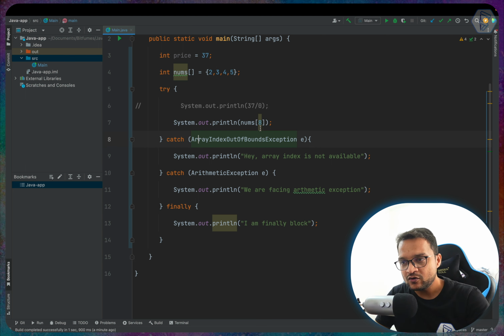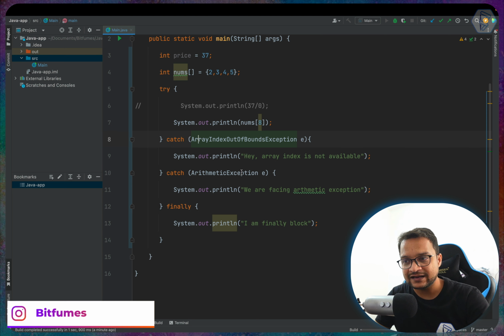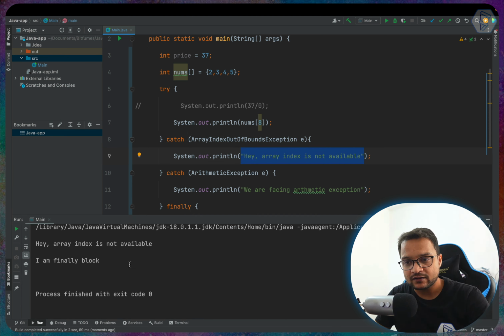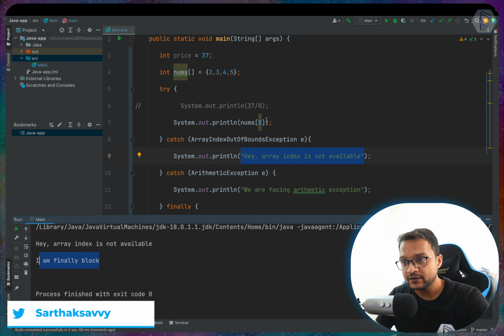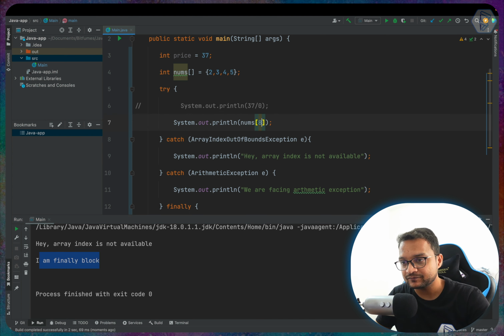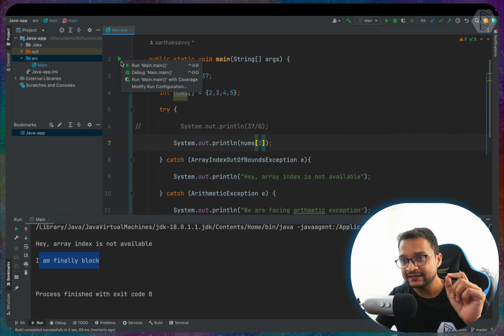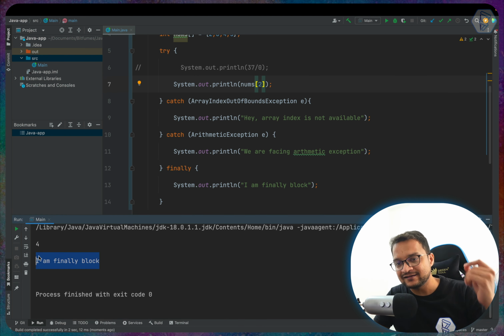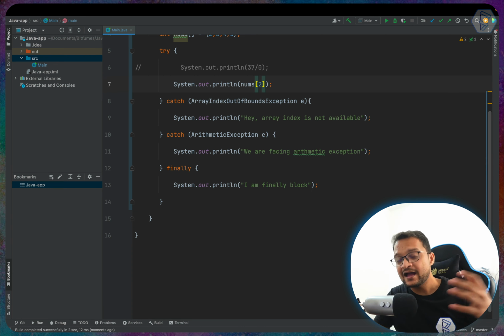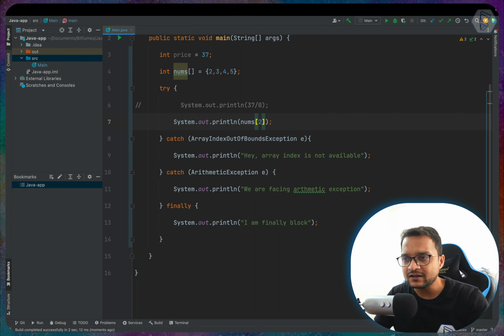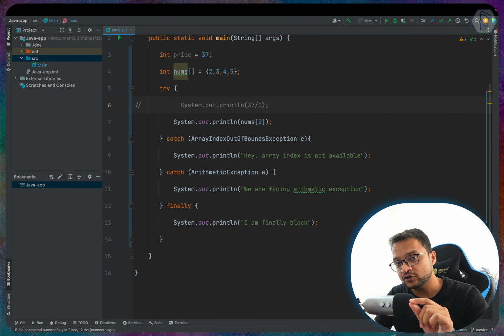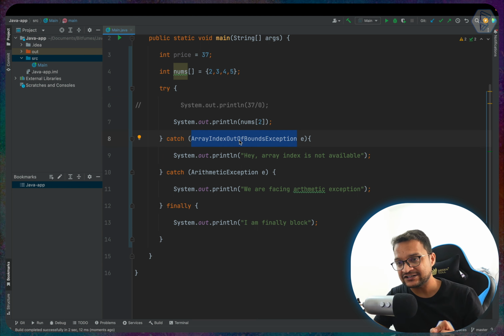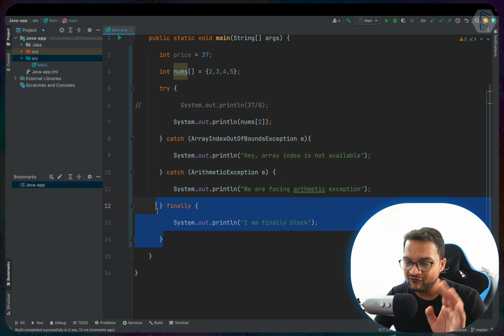So see, right now we obviously have an error, so we should get the array is not available, and then after that the finally block. Now if I try to get the index of 2, which is obviously available, then we should not get any exception, but on top of that, we still get this finally block, because finally says, hey, I'm going to run always, whether there is an error or not. Cool. So we understand how this try catch works, when we can use the general exception, when we can use the specific exception catching, and the finally part is for final things.